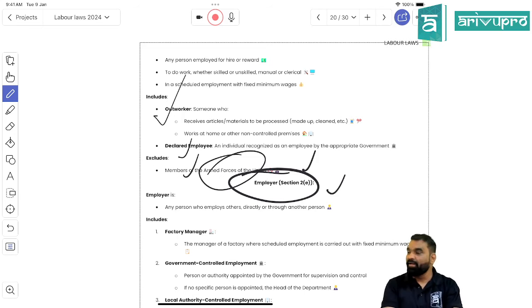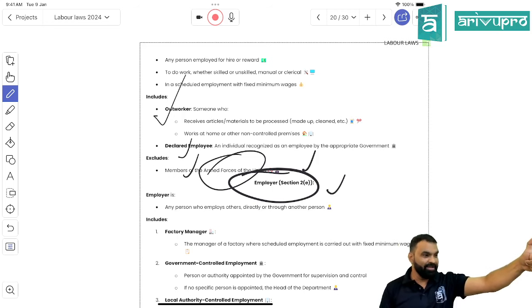Permissible deductions. How many deductions are permissible? 10 deductions are permissible. Then rules related to fines, that was section 9. Then 8, then directly 13. 13 is record keeping, right? Then 15 is the judicial process, the entire judicial process with the penalties. The offenses under the Payment of Wages Act are compoundable, whereas under the Minimum Wage Act they are not compoundable. So tomorrow you will come up with summary notes, right students?